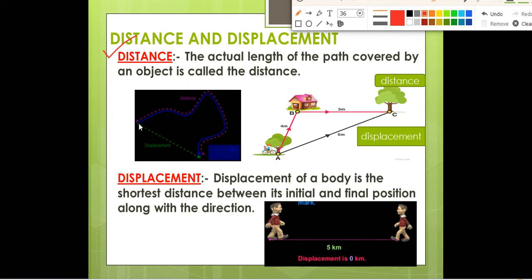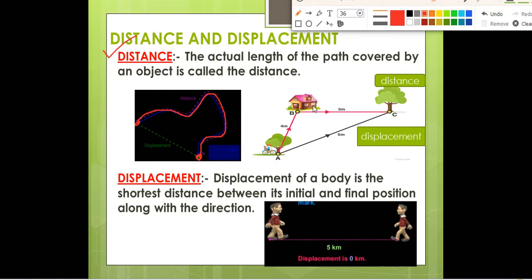Suppose in this diagram you can see this is one point and this is another point. A person wants to go from this point to this point. He will take this road, he will move like this, like this, like this, and he will reach this point. So this is called the distance. This is the actual length of the path covered by an object. But if he wants to take the shortest route, a shortcut from this point to this point, he will take this path. So this is called the displacement. What is distance? The actual length of path covered by an object is called distance.